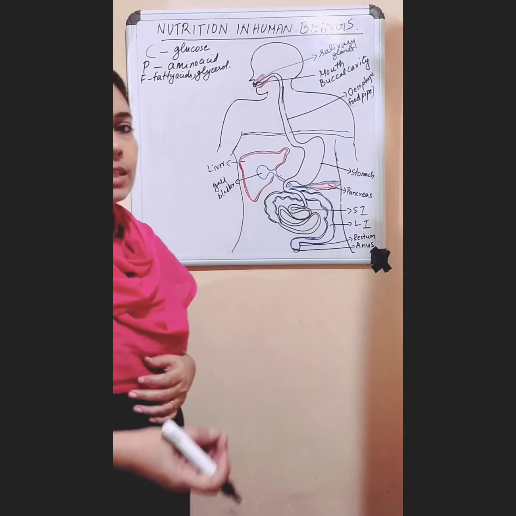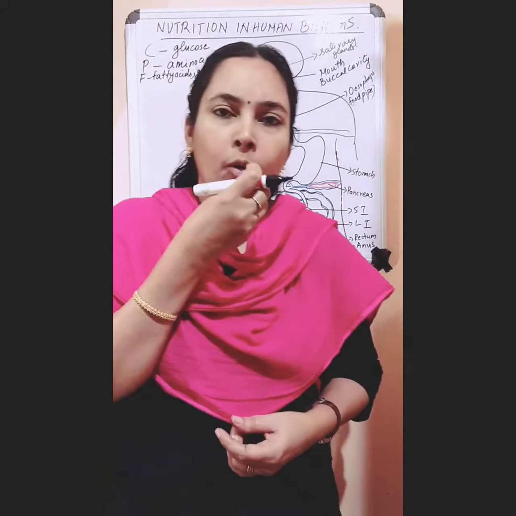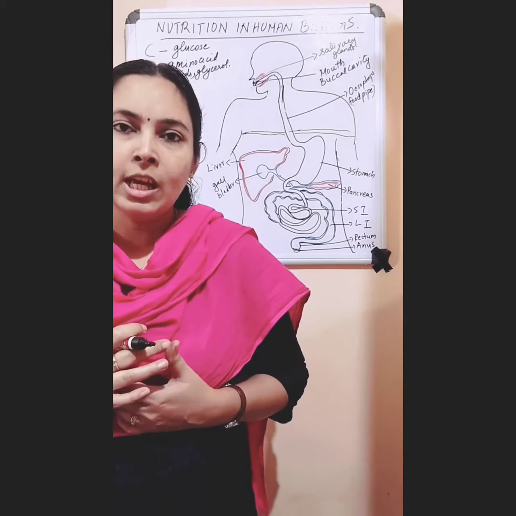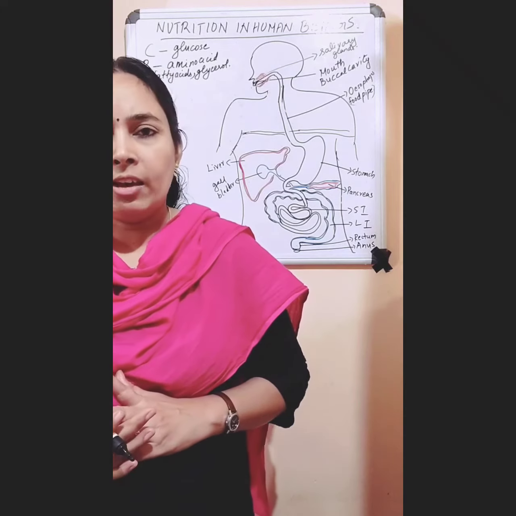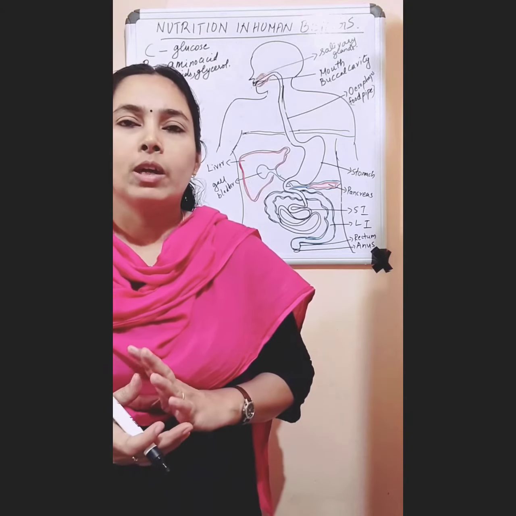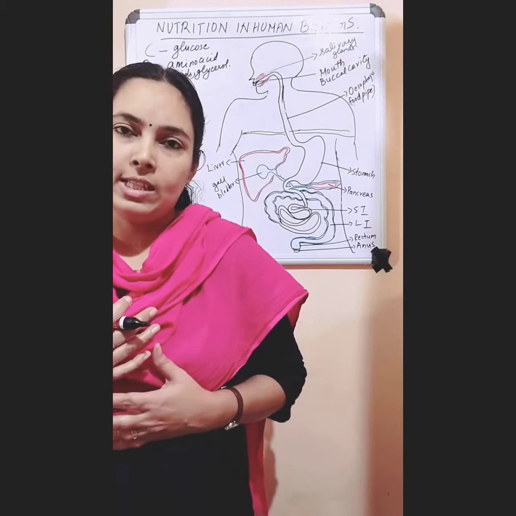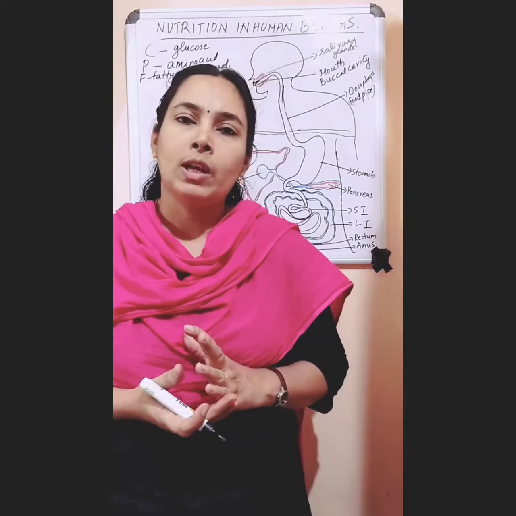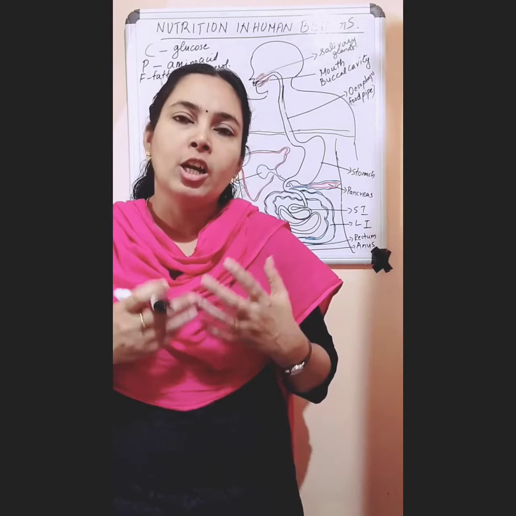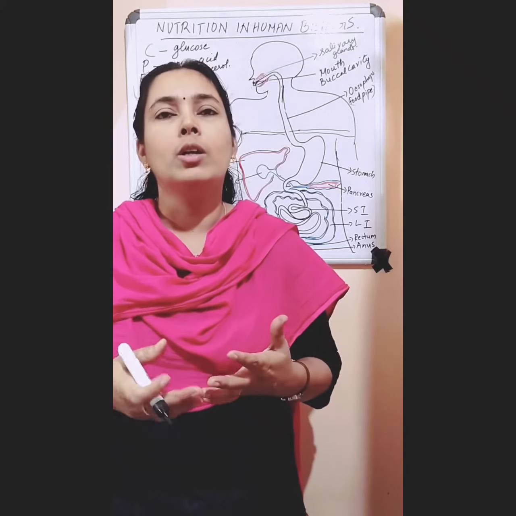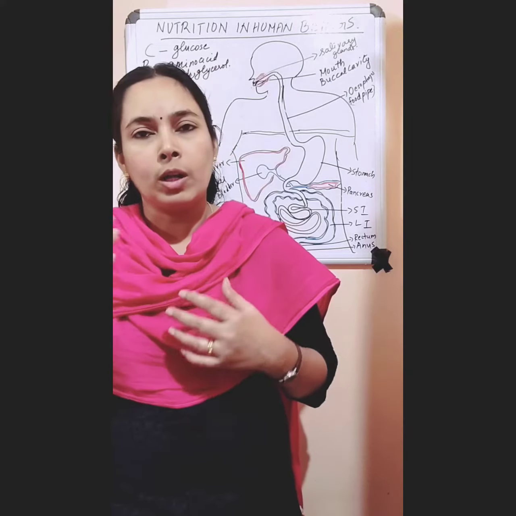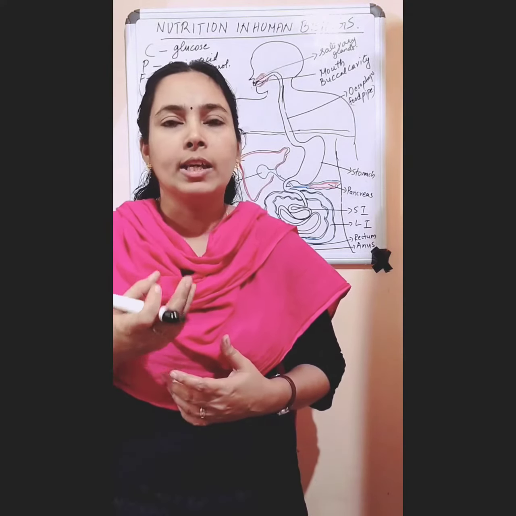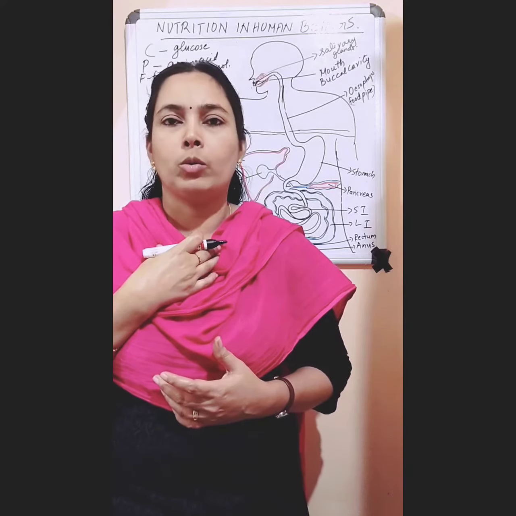Okay, so the first step, food is now in our mouth. What all things are there in our mouth? Teeth are there, tongue is there and saliva is there. We know we have 4 types of teeth: incisors, canines, molars and premolars. These help us to bite, tear, chew and grind our food. So the food is broken down into smaller pieces. Here physical digestion takes place in our mouth.